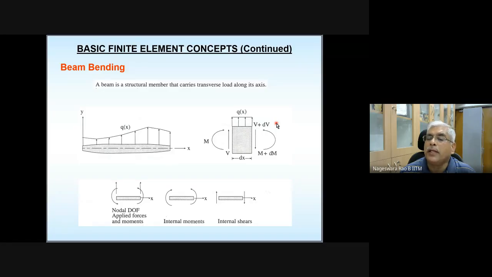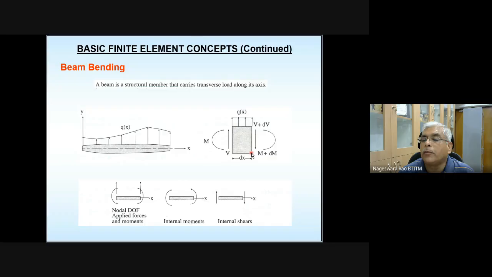Sum of all moments should be equal to 0, taken about any point. Let's take moments about this point. M is going to result in a clockwise moment, as shown. V acts in the upward direction at the left end, so when I take moment about this corner, V is going to result in a clockwise moment of V times dx. So M plus V times dx should balance.